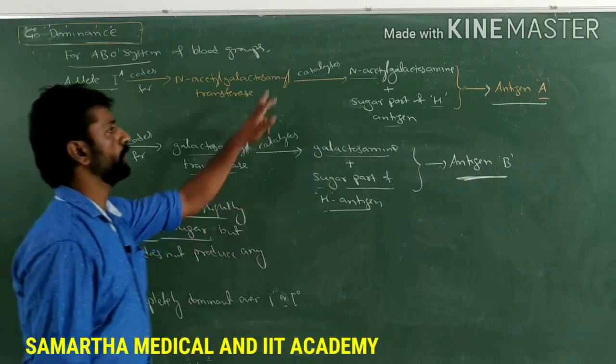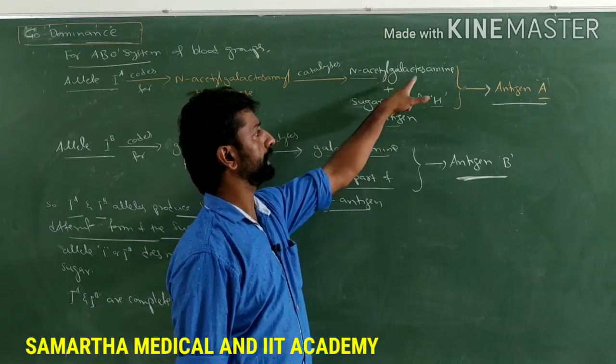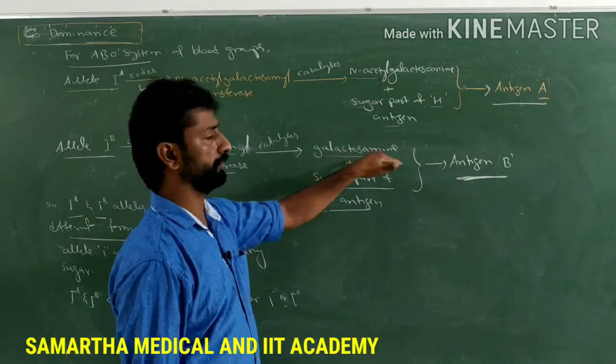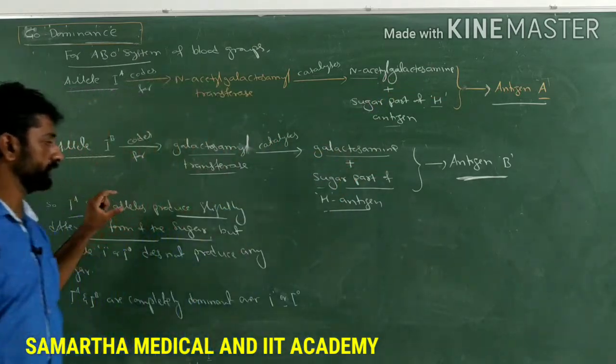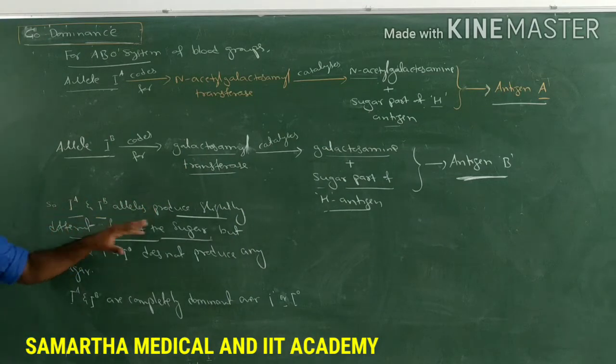One produces N-acetyl galactosamine, another produces only the galactosamine.